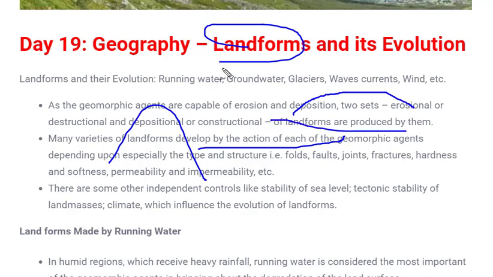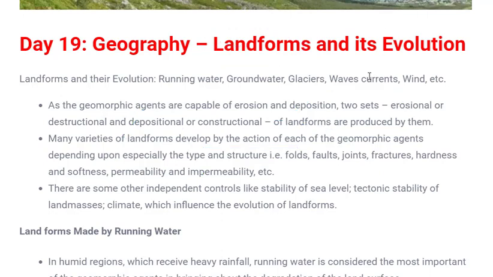So these are different kinds of landforms, and these landforms are formed or evolved due to several factors. Those factors may be running water, groundwater, glacier, wave, current, wind, plate tectonics, climate, ocean movement. There are many factors responsible for the formation of landforms, and basically there are two processes of formation of any landform.